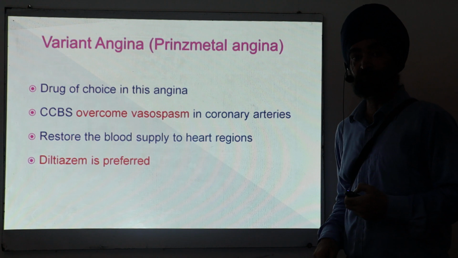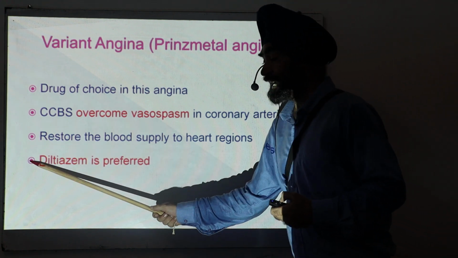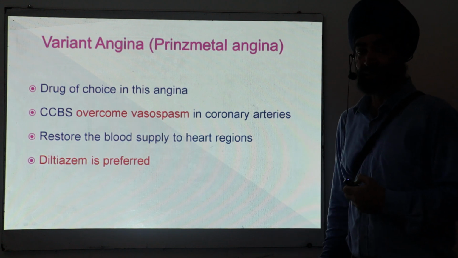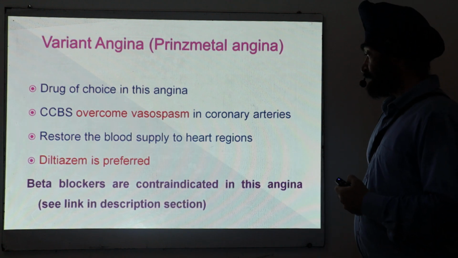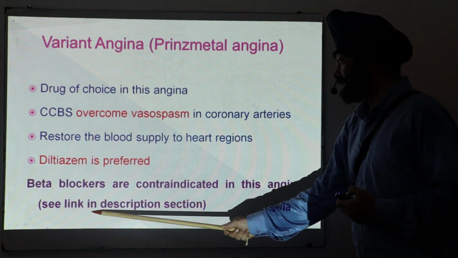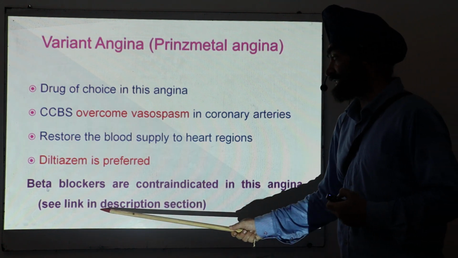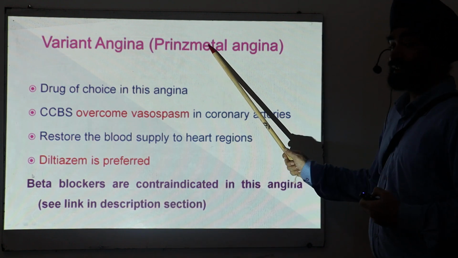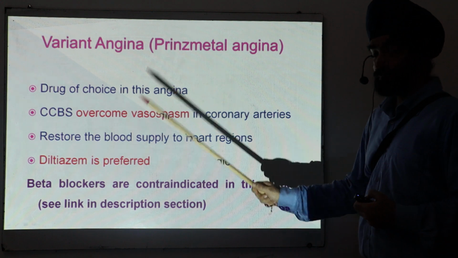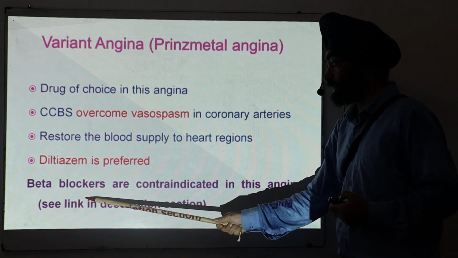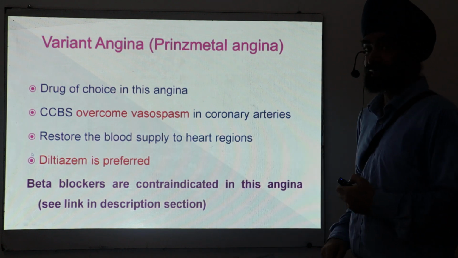And what is the drug which is preferred? Diltiazem, as a coronary vasodilator, is preferred in this variant angina. And remember, beta blockers are contraindicated in this kind of angina. Calcium channel blockers are preferred, but don't give beta blockers. You can see the link in the description section about beta blockers and variant angina.